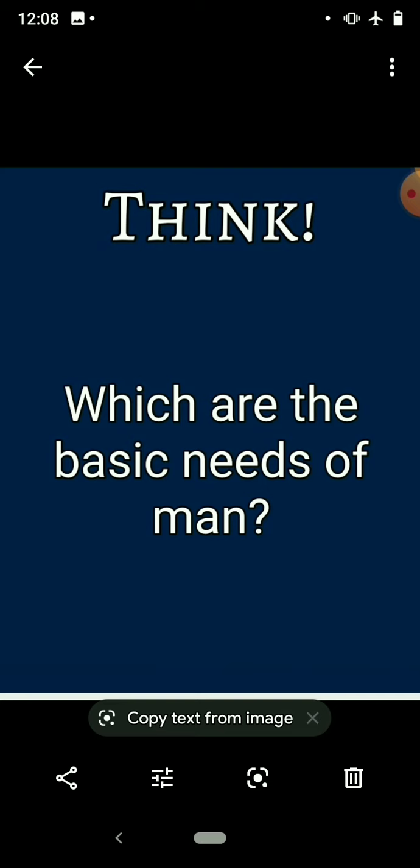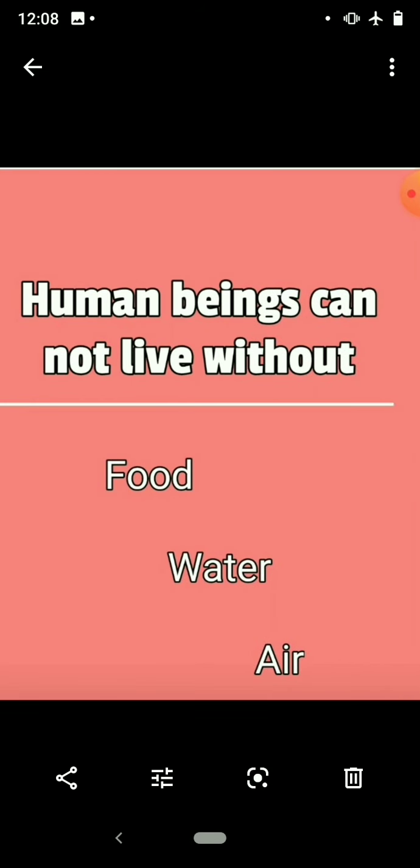Now, dear students, think which are the basic needs of man? Human beings cannot live without food, water, and air. So, these are the basic needs of human beings. We cannot live without food, without water, and without air. So, think again, which foods do we consume? Just recall the food you eat daily at your home.